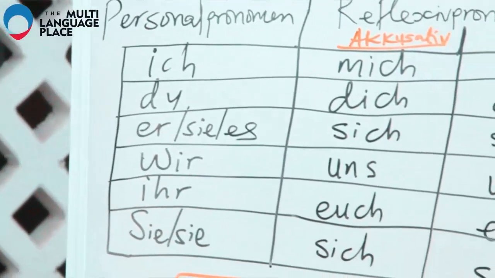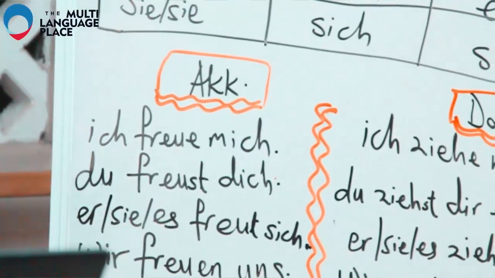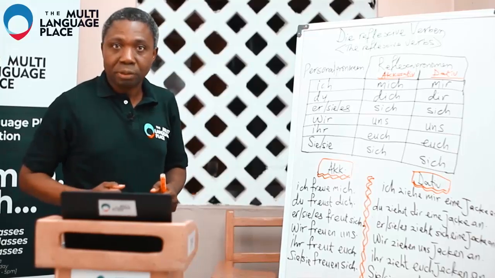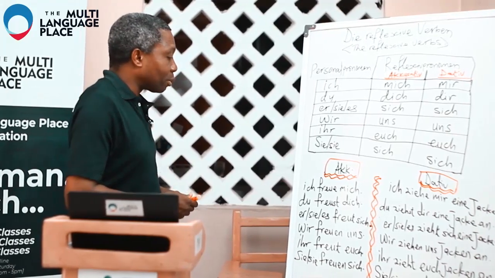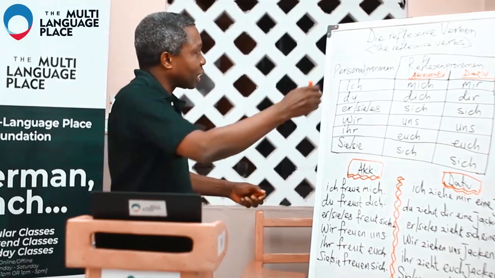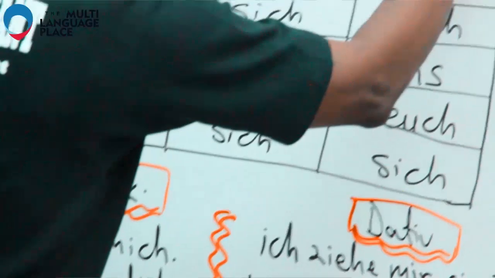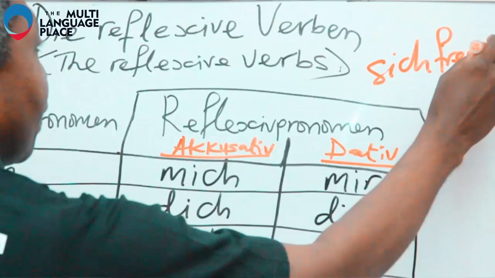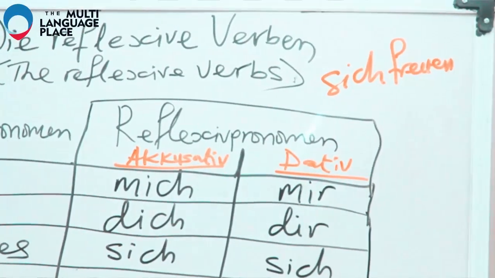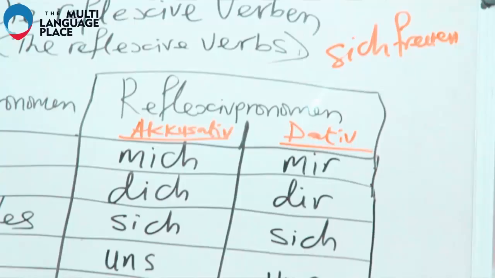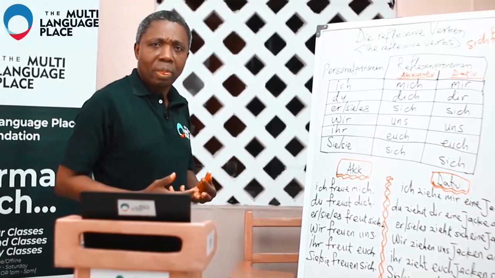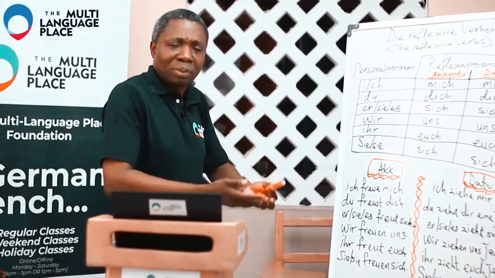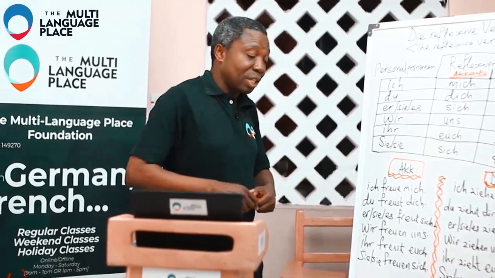So I come to the accusative. I'm going to use a verb here to demonstrate how reflexive verbs should be conjugated. Now we have this verb, sich freuen. This is the original form of the verb, sich freuen. And it means to be pleased, to be pleased with oneself. Yeah? Or one is just happy, I'm happy with myself and all that. So let's look at the example so that we explain it better.